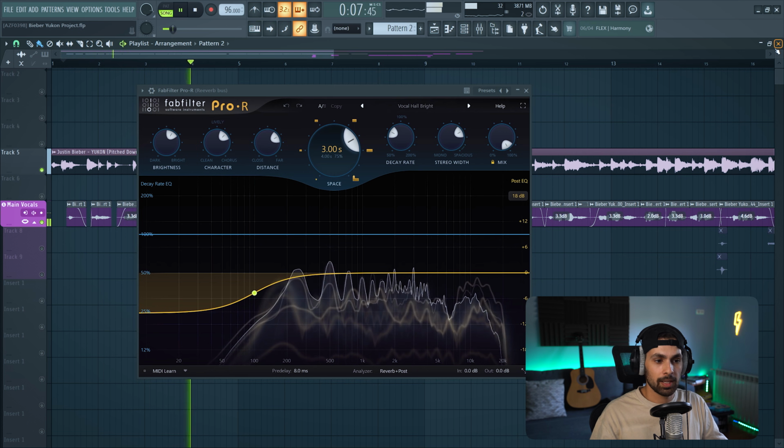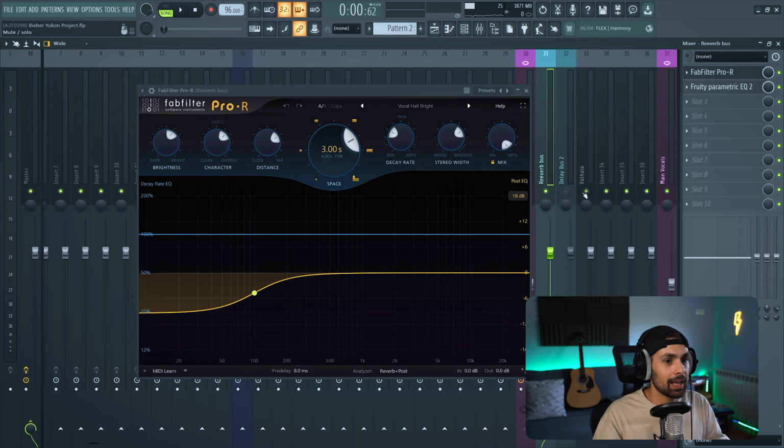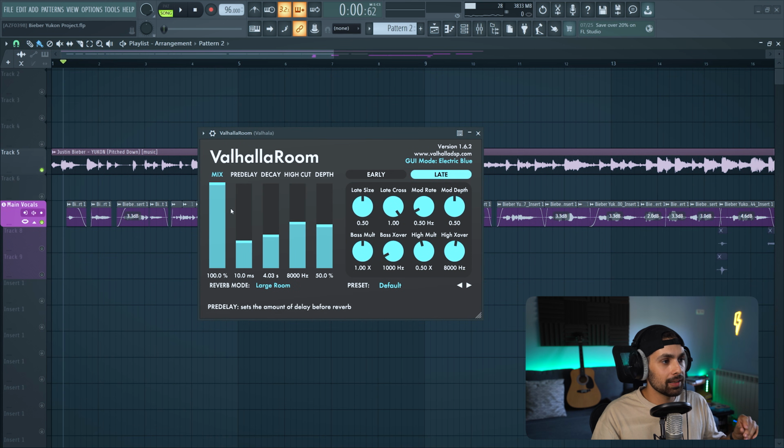And it already starts to sound professional. As an extra reverb, because I like to give it that back ambience, I'm gonna be using Vala Room. We're gonna be setting the mix to 100.